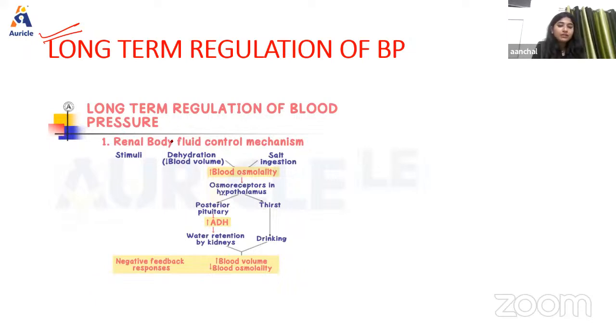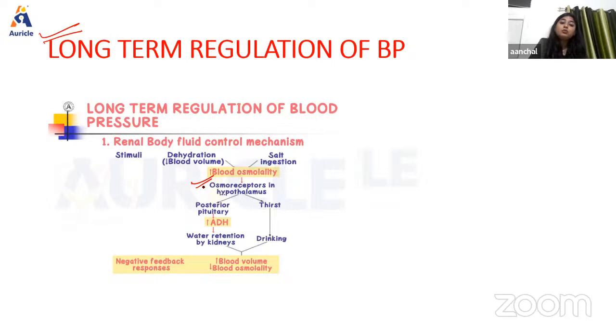What happens whenever there is a decrease in blood volume or salt ingestion, right? It means there is a kind of dehydration in the body. That change will be detected by the osmoreceptors. Whenever there is dehydration, the blood osmolarity is going to increase, meaning the amount of solutes in the blood increases, and that change will be detected by the osmoreceptors present in the hypothalamus.